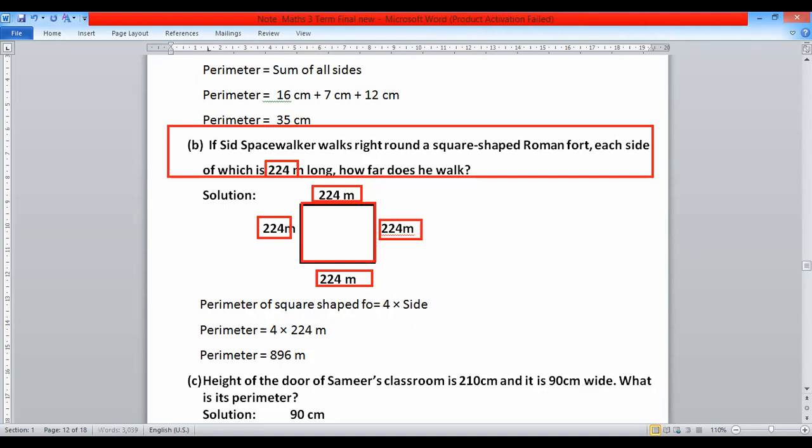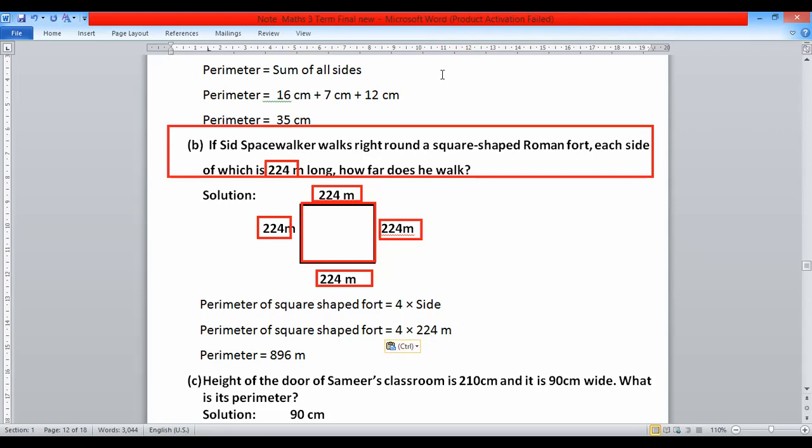Perimeter of square shaped fort equals 4 multiplied by side. And after that you can write this statement again and put the value of side. Perimeter of square shape fort equals 4 multiplied by side, which is 224 meter.